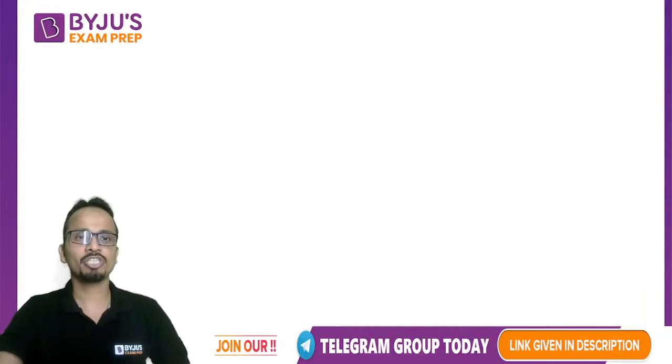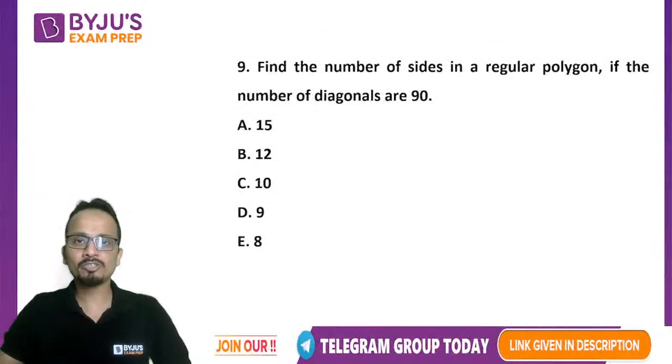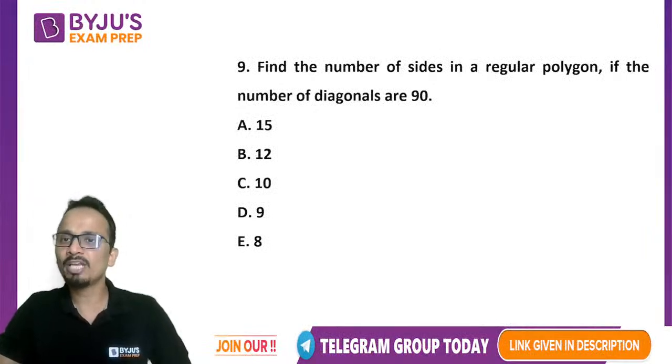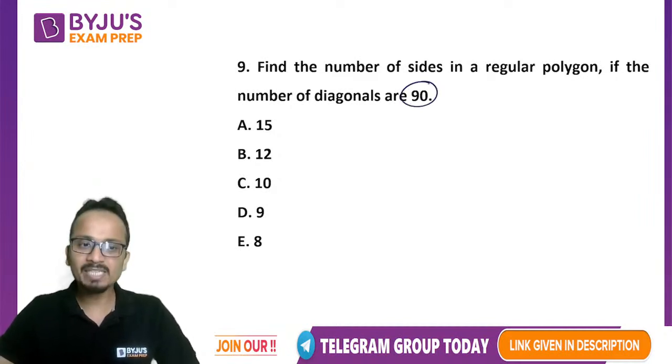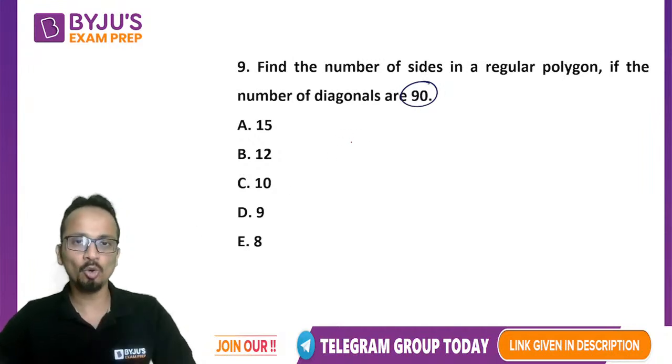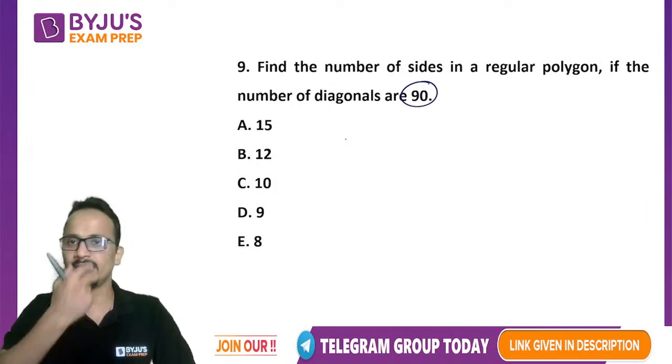Okay, chaliye. Question number 9 on your screen. Find the number of sides in a regular polygon if the number of diagonals is 90. Now this one is a pretty easy one. It's just the formula that you must know to calculate the number of diagonals. So I'll give you 30 seconds for this, after which I'll start with the explanation.